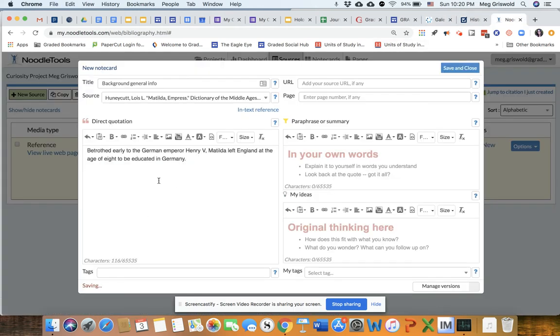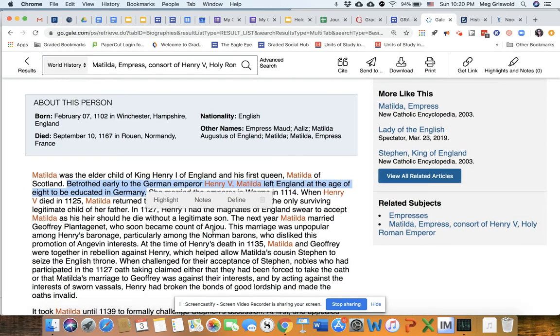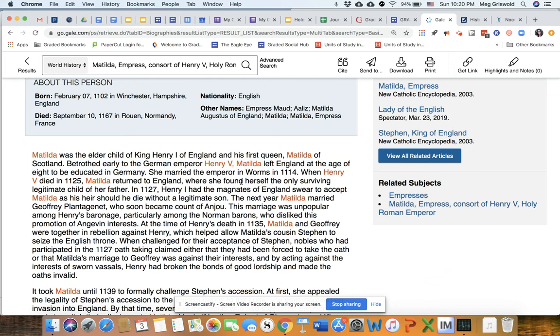Awesome. I don't have to put quotes around it yet because I know everything in here is quoted. So later I could put quotations around it. And again, because it's not from a book, it doesn't need a page number. She married the emperor in Worms in 1114.